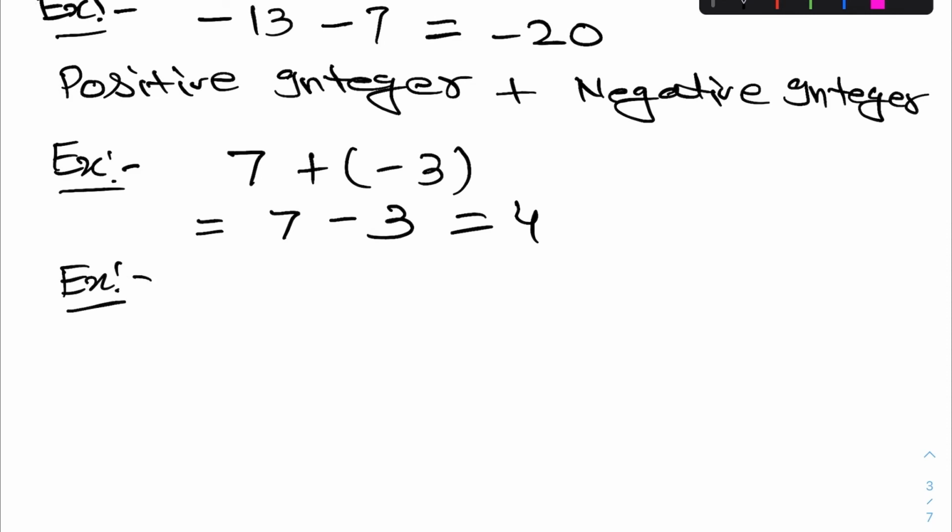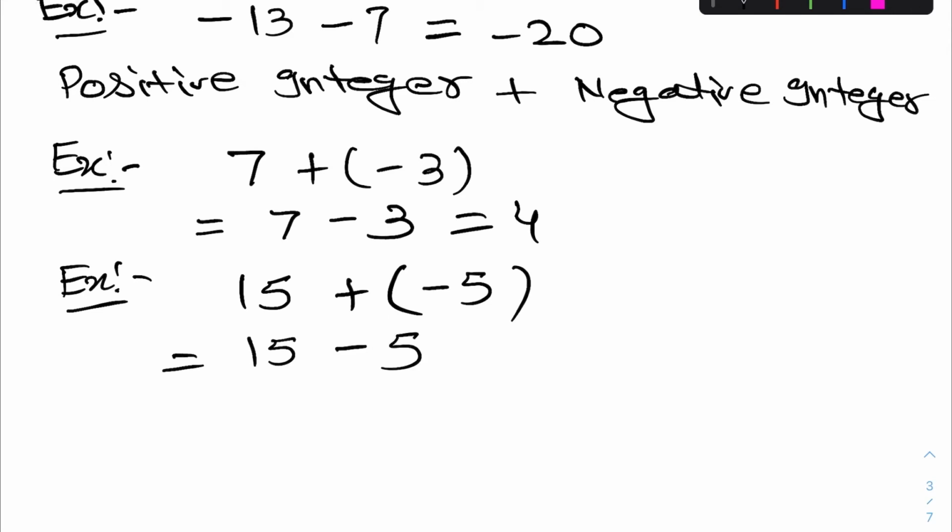Take one more example. 15 plus minus 5. So simply just subtract both the numbers. 15 minus 5, your value will come 10.